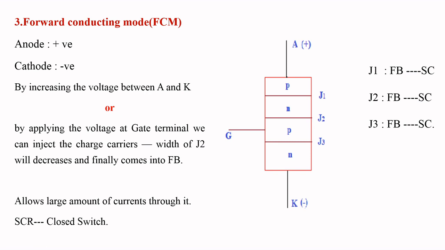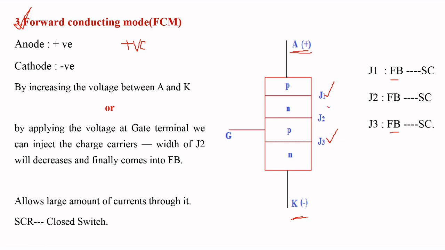Coming to the third operating mode, that is forward conducting mode. In this mode also, we are going to apply a positive voltage across anode and cathode, that is, the anode is positive and the cathode is negative, same as the second operating mode, the forward blocking mode. Due to the application of positive voltage across anode and cathode, junctions J1 and J3 are in forward bias, which act as a short circuit.